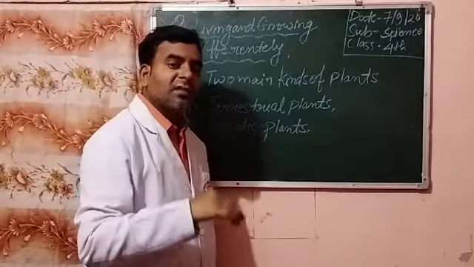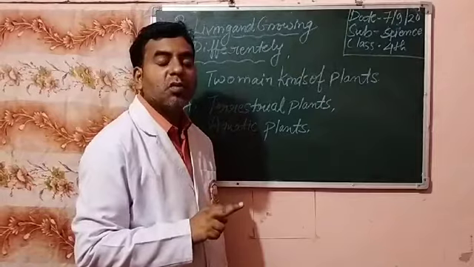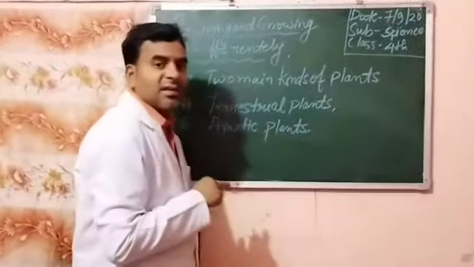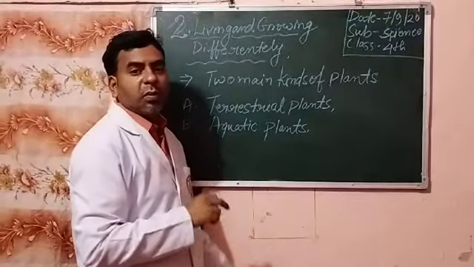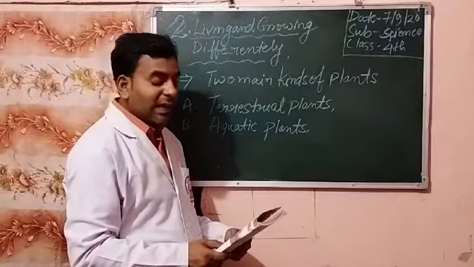Plants are also divided into mainly two parts. First, terrestrial: those plants that grow on the surface of the earth, means land.